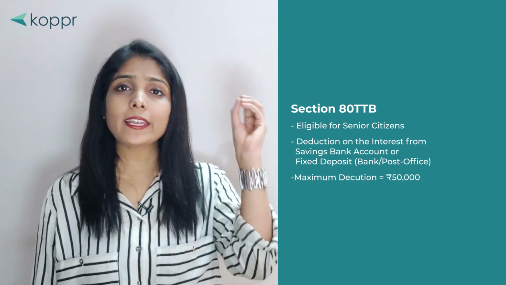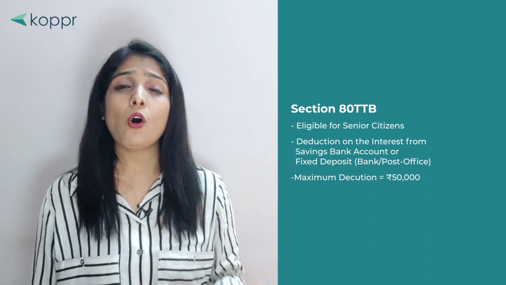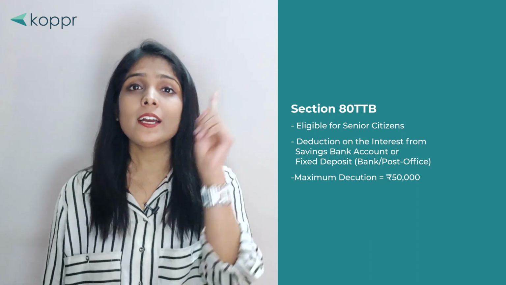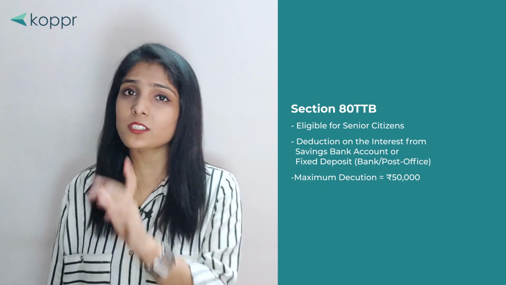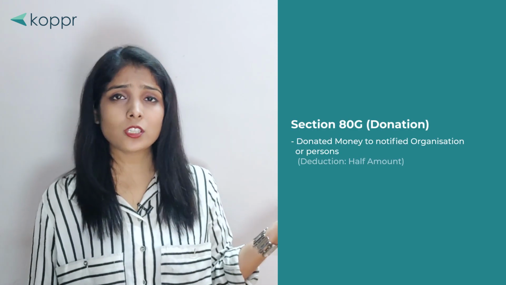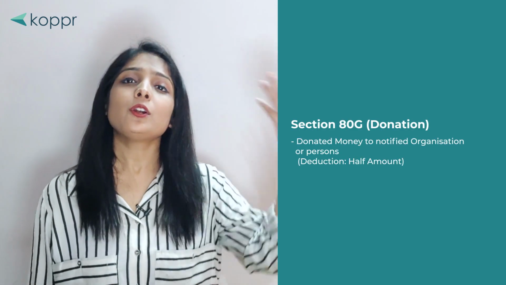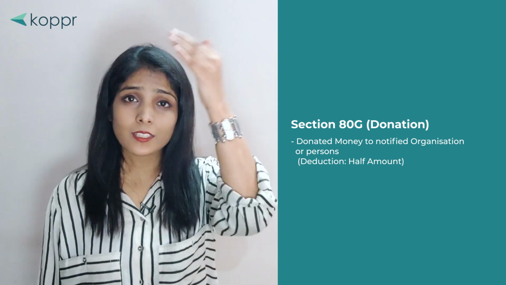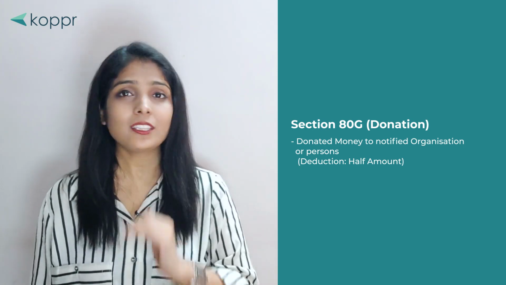Under this, you can claim the maximum deduction of rupees 50,000 on the interest amount that is earned on your savings account or fixed deposit account. Section 80G talks about the donation part. If you have donated the money to notified organizations or persons, then you can claim the deduction of half the amount. So let's say I have made the donation of rupees 1 lakh. Then the deduction that I can claim is half of 1 lakh, that is rupees 50,000.